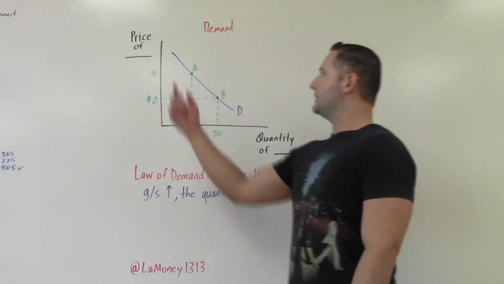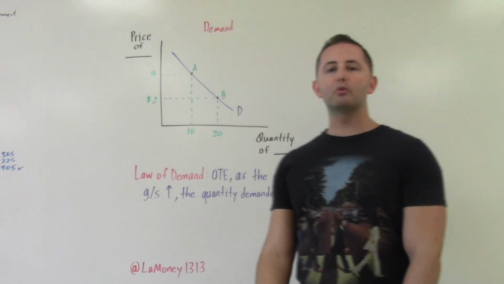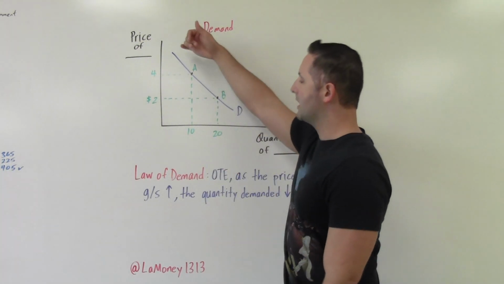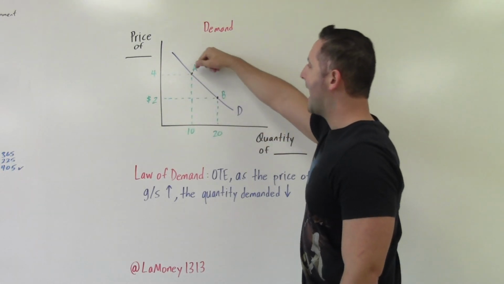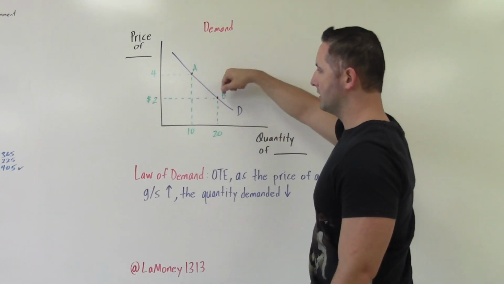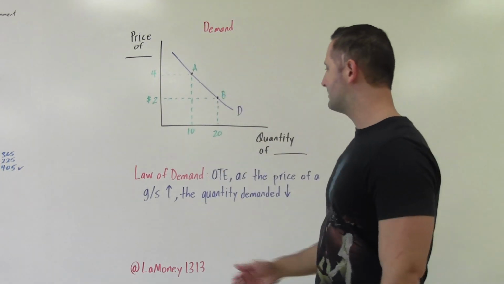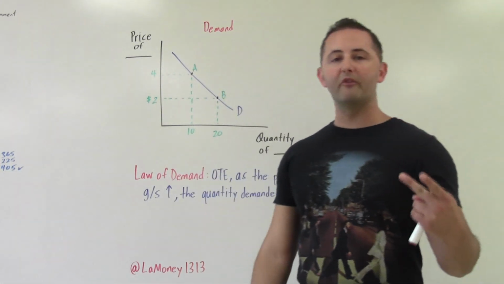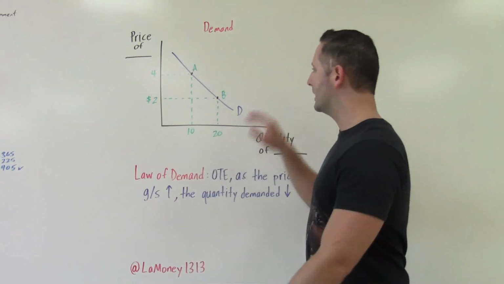Now, because this is a downward sloping or negatively sloping demand curve, what that is showing us is essentially the law of demand. As the price falls or goes up, the opposite happens to quantity. So price and quantity are negatively or inversely related when it comes to demand.